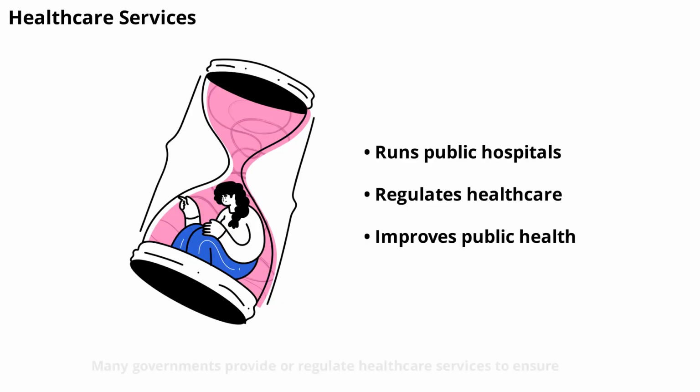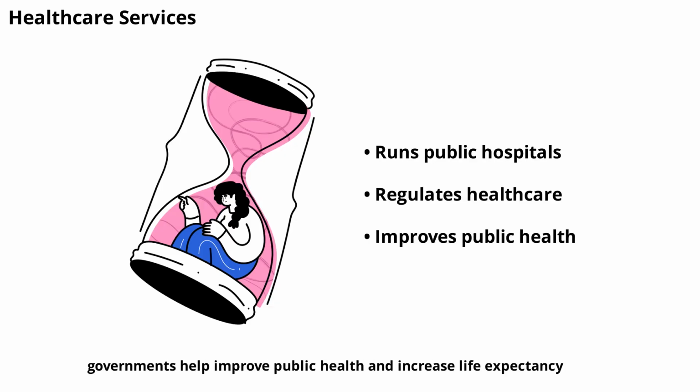Many governments provide or regulate healthcare services to ensure that everyone can get medical help when they need it. This might include running public hospitals, offering health insurance programs, or regulating private healthcare providers. By making healthcare accessible and affordable, governments help improve public health and increase life expectancy. Healthy citizens are more productive and contribute more to society.